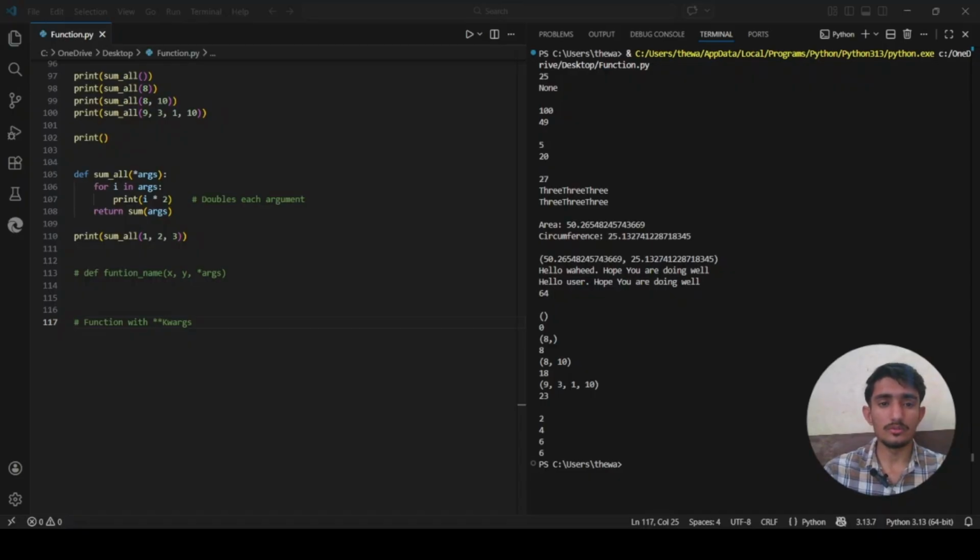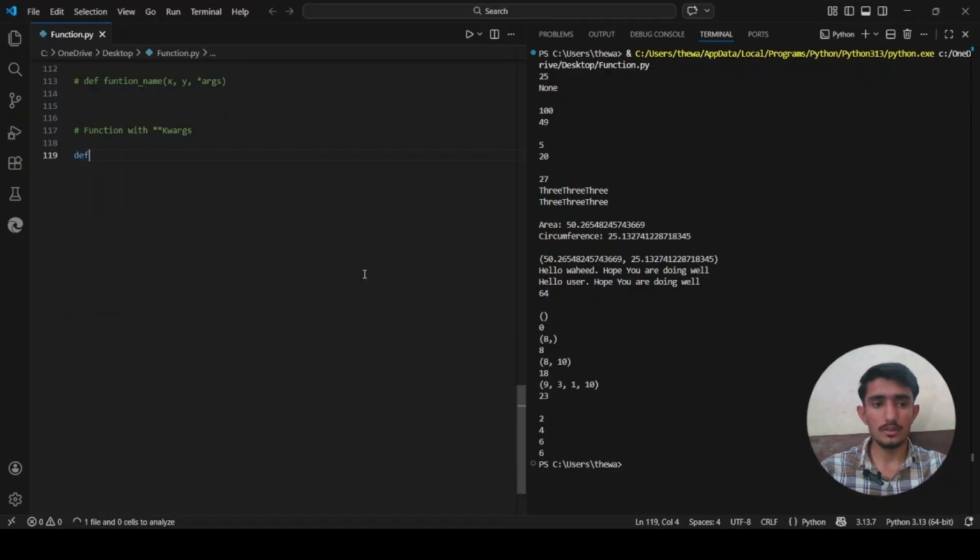So also, what is a dictionary? A dictionary is a collection of key-value pairs. Like a real world dictionary has words as keys and definitions as values, a Python dictionary stores data as name-value pairs. When you use double asterisk kwargs, every argument name becomes a key and its value becomes a dictionary value. So now we create a function that accepts any number of keyword arguments and prints them in the format key: value.